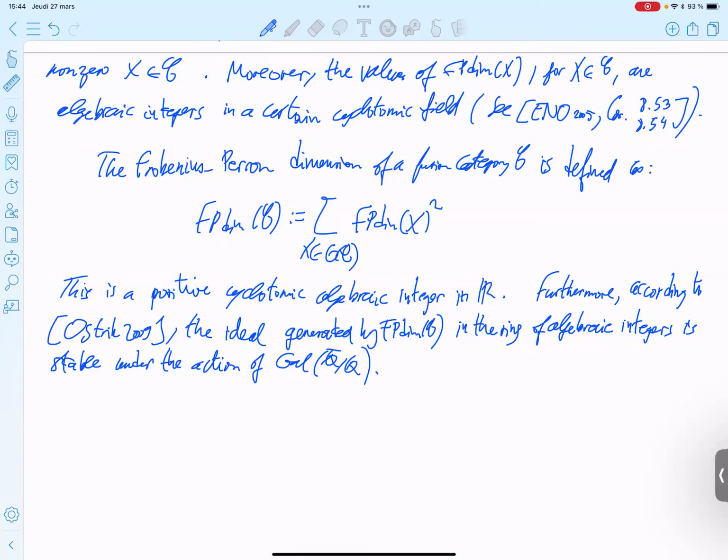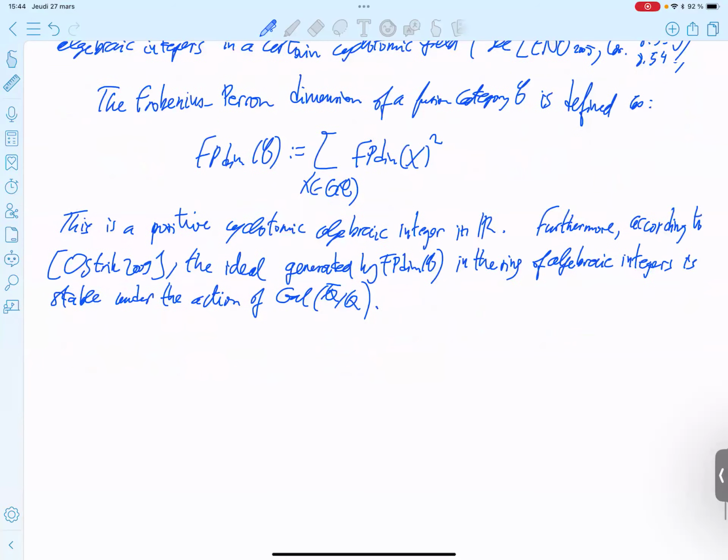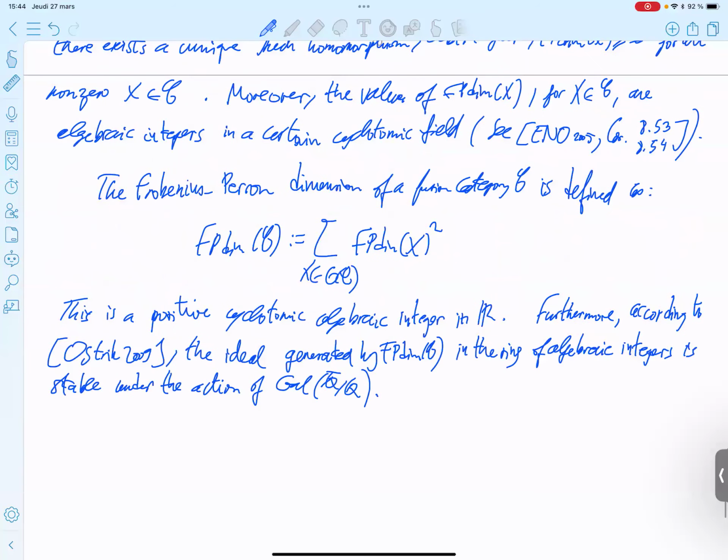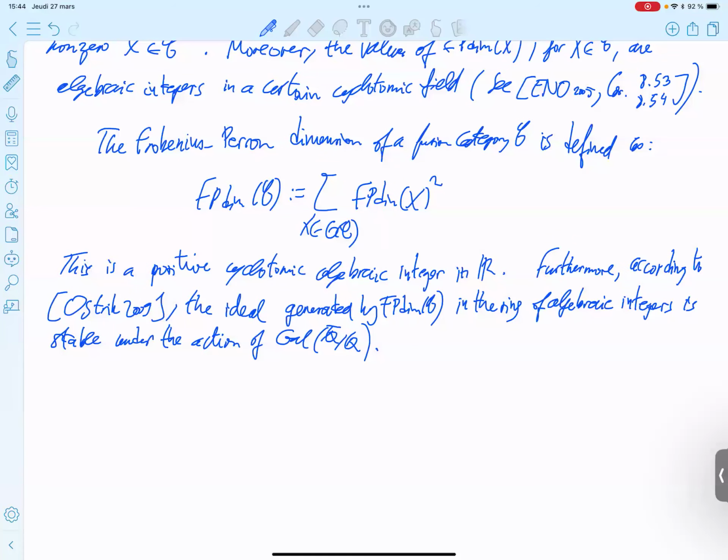So we have a nice arithmetic structure here.